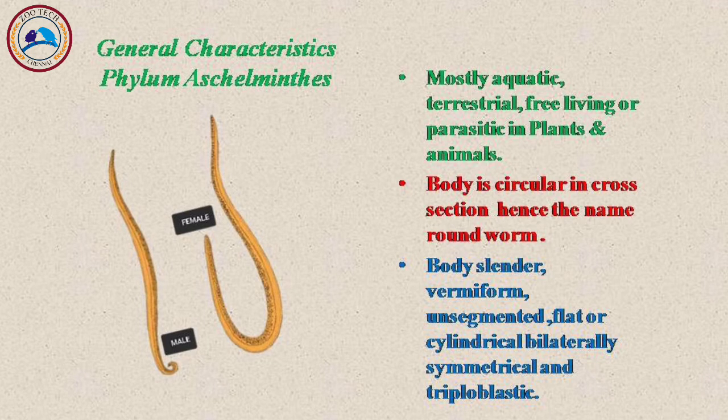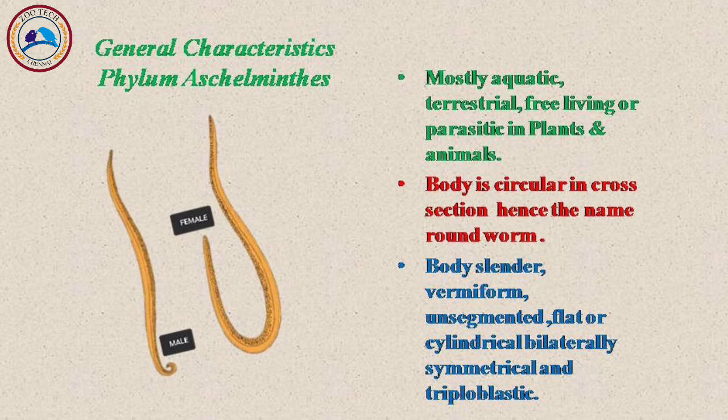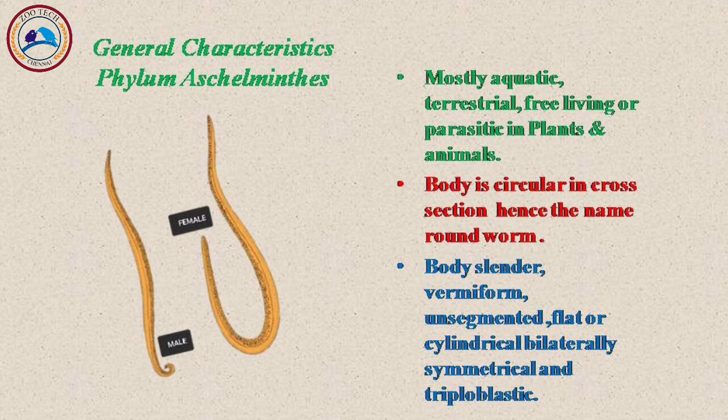Talking about the habitat of this phylum Aschelminthes, they are mostly aquatic, terrestrial, free living or parasitic in plants and animals. Aquatic, they live in water. Terrestrial, they live on land. Sometimes they are free living. And many roundworms live as parasites in plants and animals, so they cause serious agricultural, veterinary and human health problems. These roundworms are also free living, as I told you, and they occur in freshwater, seawater and soil.